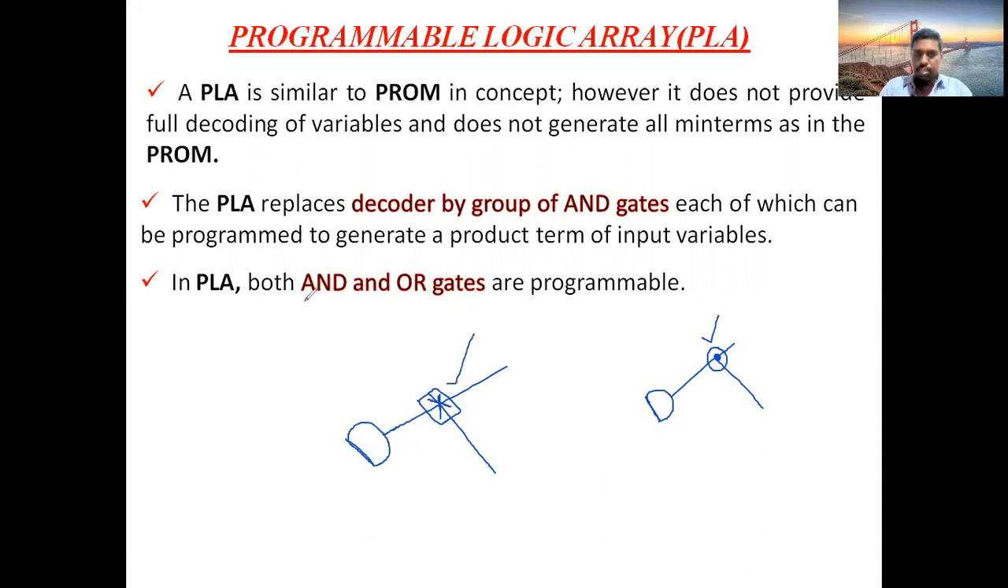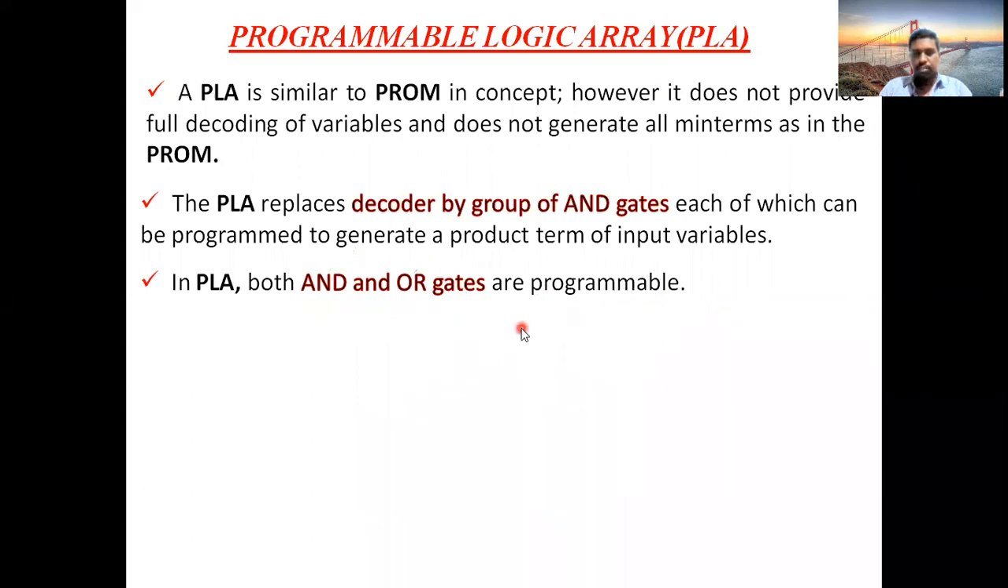In these PLA circuits, you should use programmable connections, because in a PLA both the AND and OR gates are programmable. That's why you should use this type of connection in the problems and not the fixed type. Put a small star mark on the line. That will be the programmable connection. Remember that.